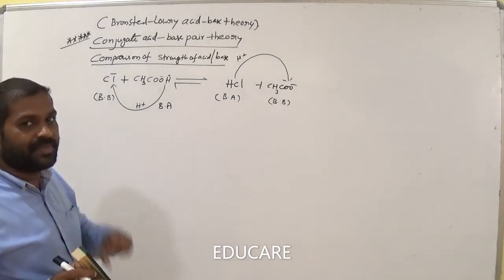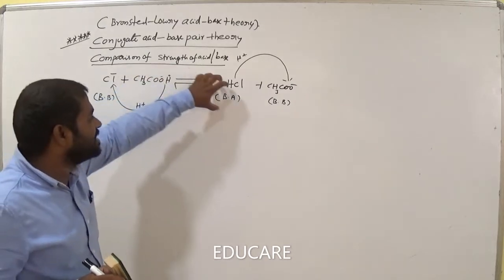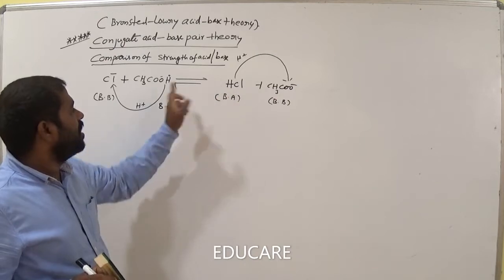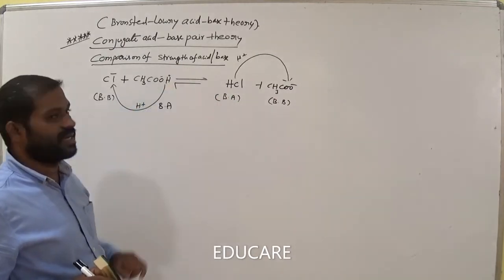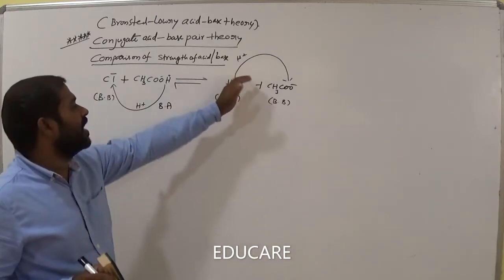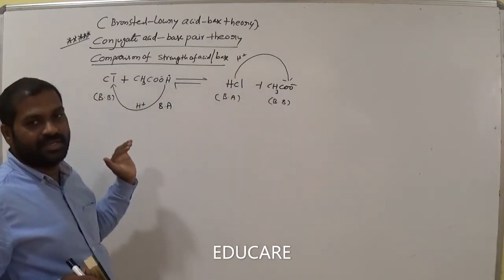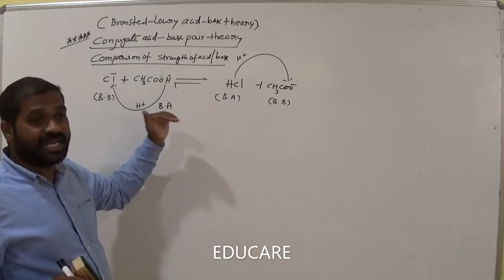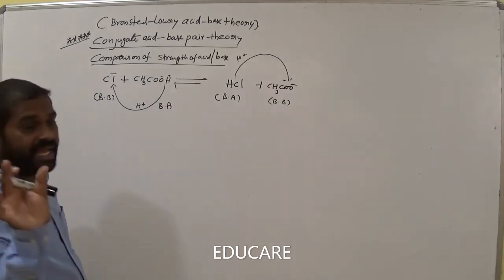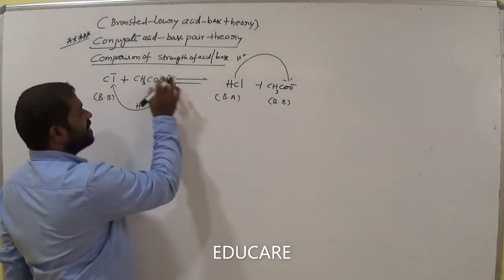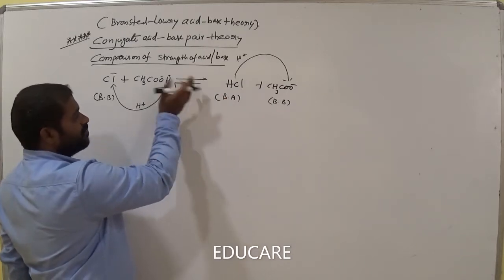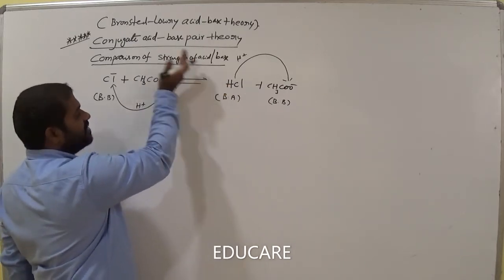For that purpose, the two acids are written on opposite sides of the reversible arrow. One side acetic acid, another side HCl. Remember this. Don't write both on the same side. When we need to compare the strength of acids, which one is strong and which one is weak, we write acetic acid and HCl on both sides. Here is one acid, here is one acid.